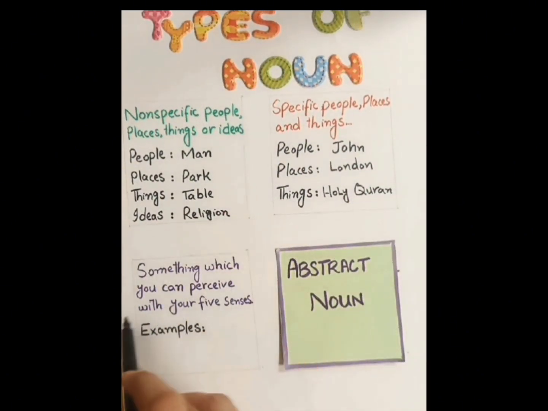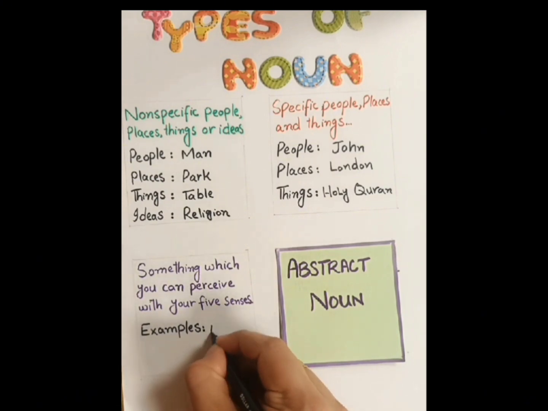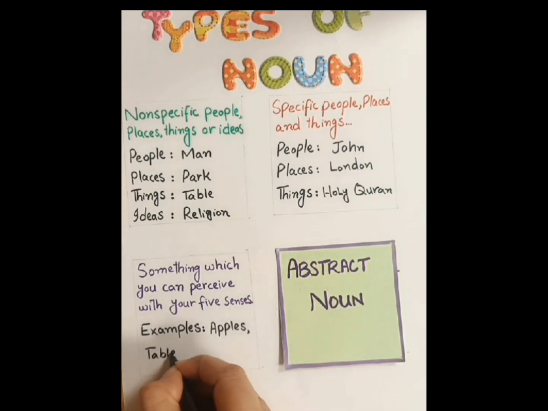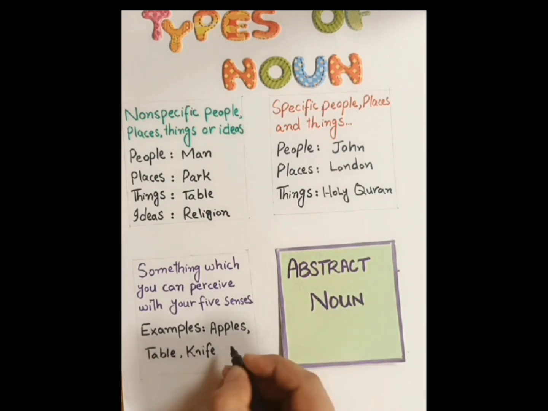The next is concrete noun. What is concrete noun? Concrete noun is something which you can perceive with your five senses, which you can taste or perceive with your five senses. For example, apples, table, and knife.